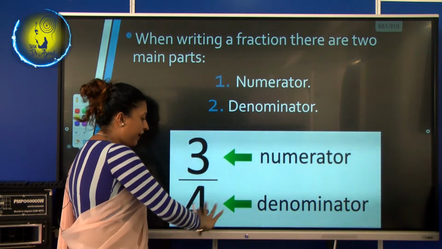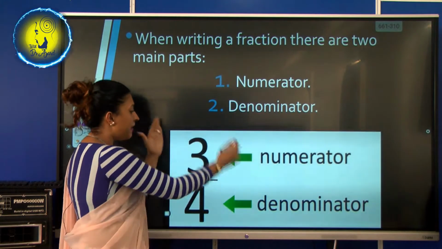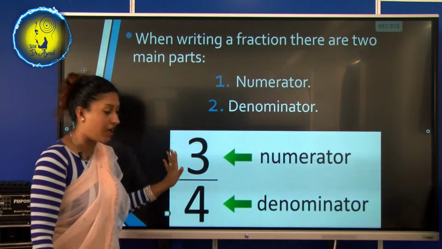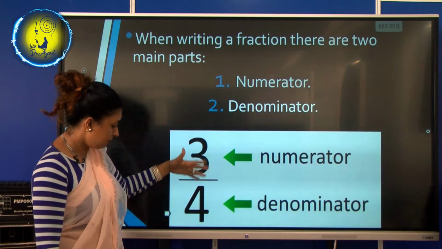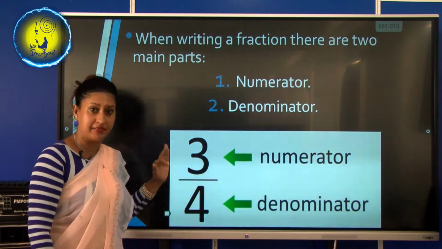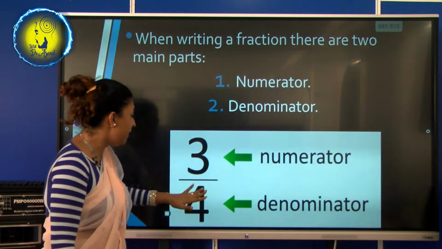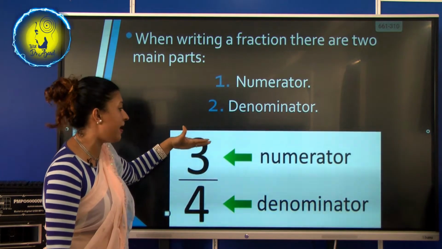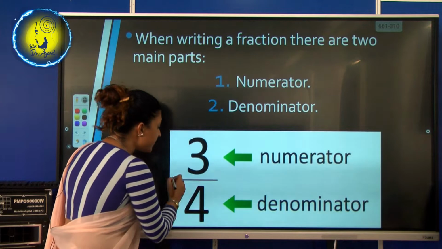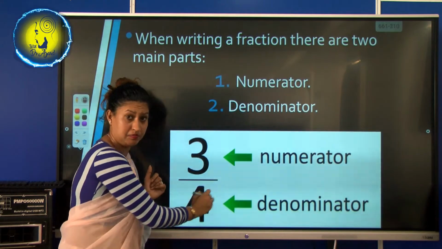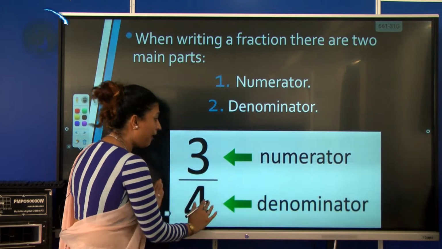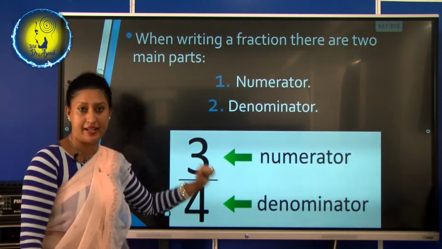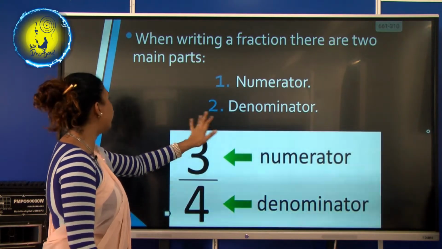Now what's the numerator? See, this is a fraction. This upper part is the numerator. Can you see? The upper part is the numerator and here comes the denominator. Down here we show the denominator, and the number of parts we take is shown as the numerator. Then what is this? This is the fraction bar. This is the numerator and this is the denominator. These are the parts of a fraction. That's very easy. You only have to remember that.